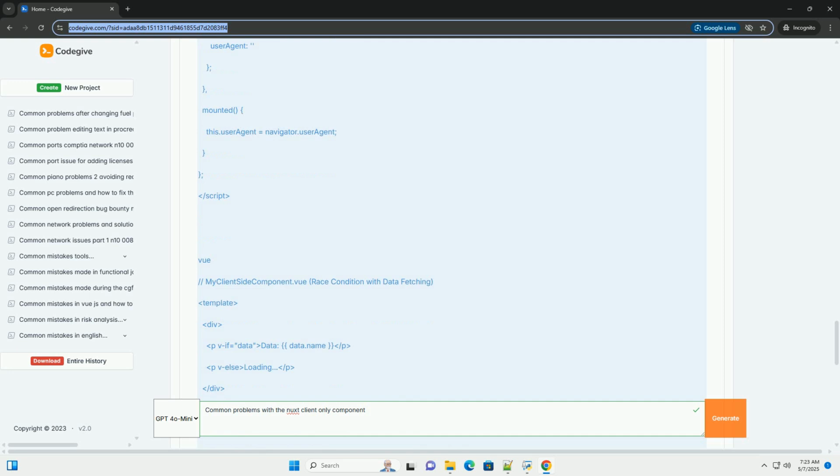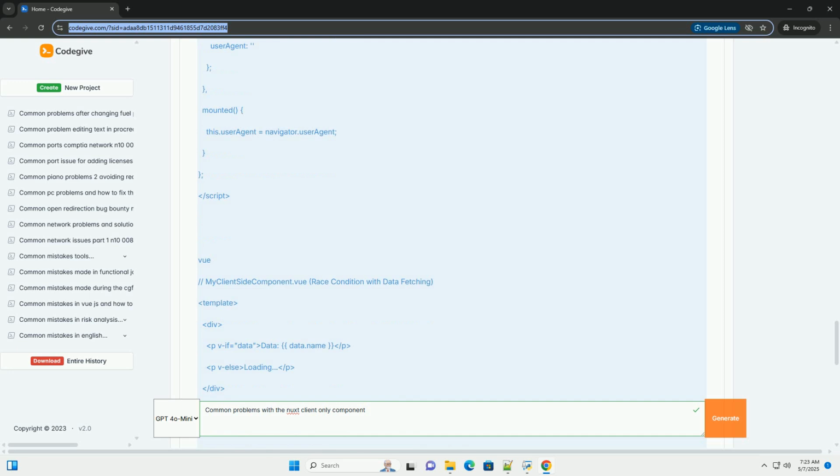Example. Problem. When the server tries to render this component, it will encounter an error because window is not defined. Nuxt will likely crash during the SSR process. Solutions. Wrap the component with client-only. This is the simplest solution if the entire component relies on browser APIs.